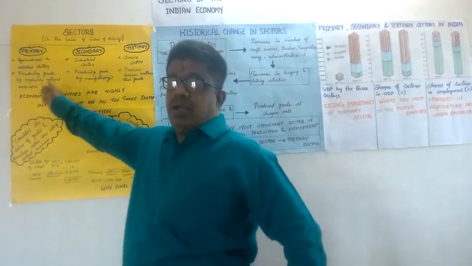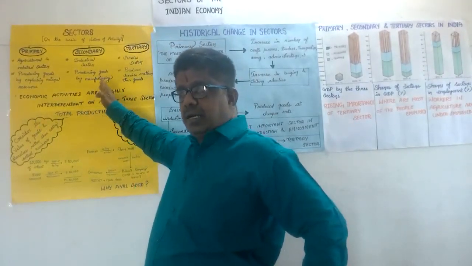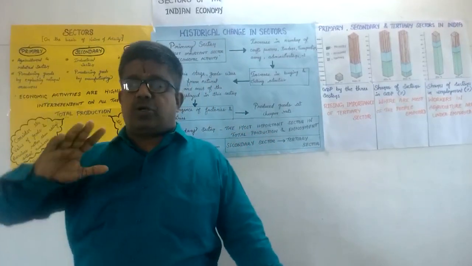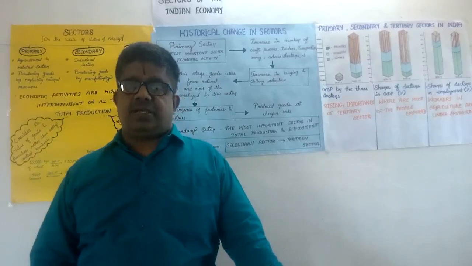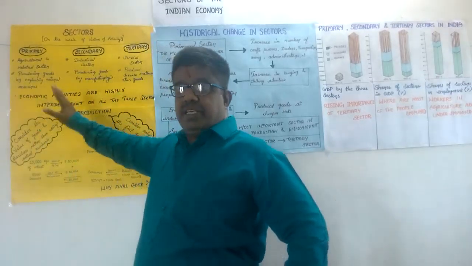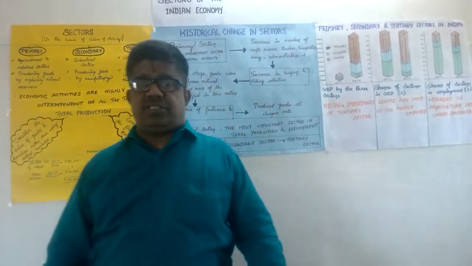At the same time, primary sector products will not reach the industry sector, and industry sector products will not reach the market. So this will affect all the sectors totally. This is the example that all the three sectors are interdependent on each other. Clear? Now let us understand what is GDP.